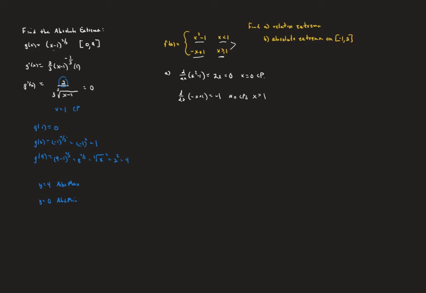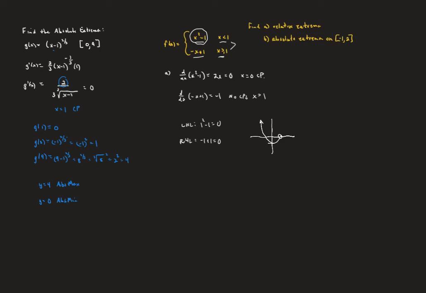On the left side, I'm going to take that left-hand limit. If we plug in 1 squared minus 1, we get 0. On the right side, we're going to get negative 1 plus 1, which is also 0. So if we can imagine what this graph is looking like, we're getting this parabola that opens up and has a vertex at negative 1, and as it approaches 1 here, it's getting closer and closer to a y value of 0.